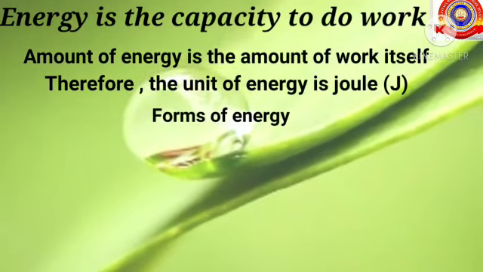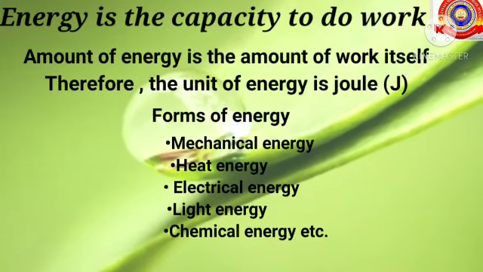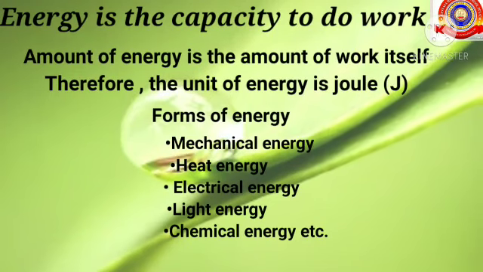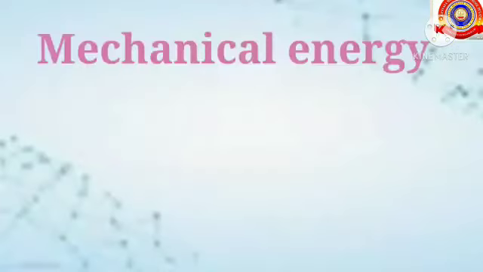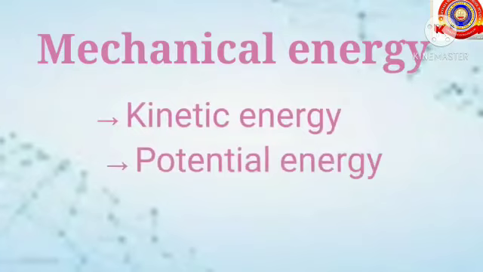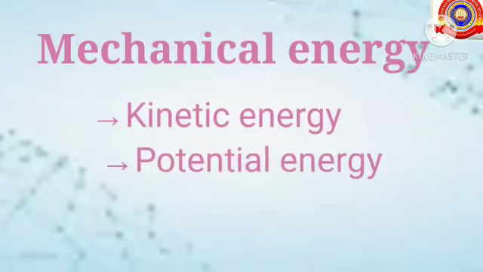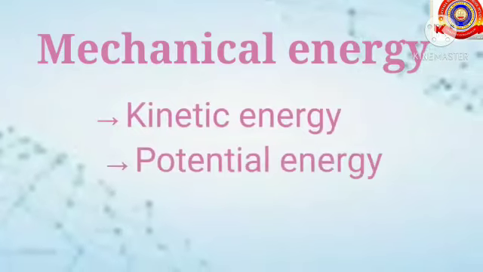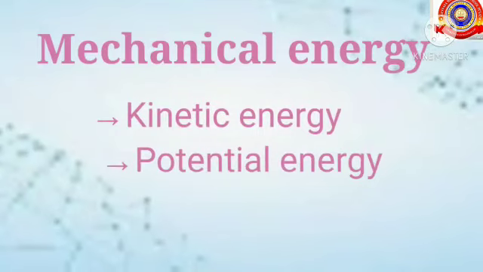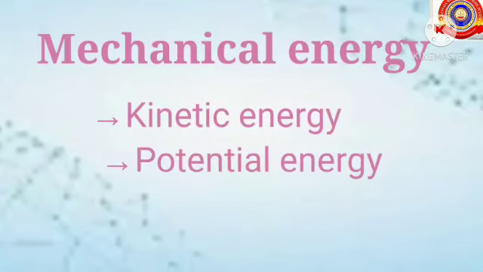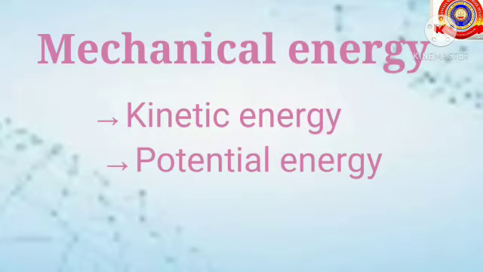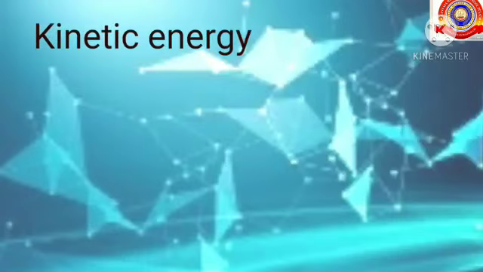In daily life, we make use of different forms of energy for various activities. Some examples: mechanical energy, heat energy, electrical energy, light energy, chemical energy, etc. And today, we are going to learn more about mechanical energy. And there are two types of mechanical energy: kinetic energy and potential energy. And at first, we are going to study in detail about kinetic energy.